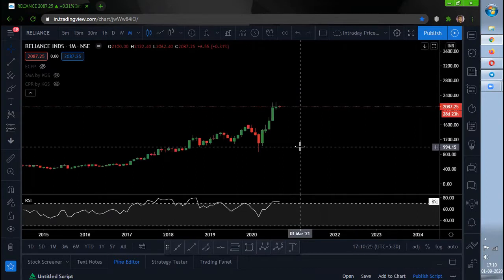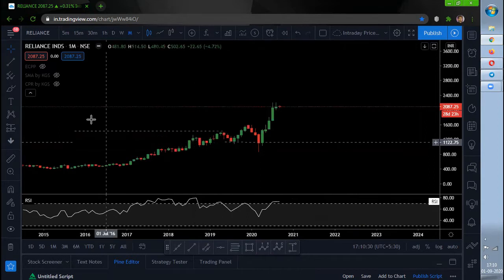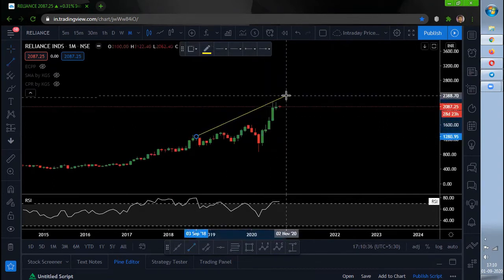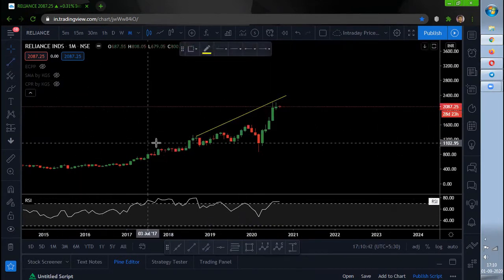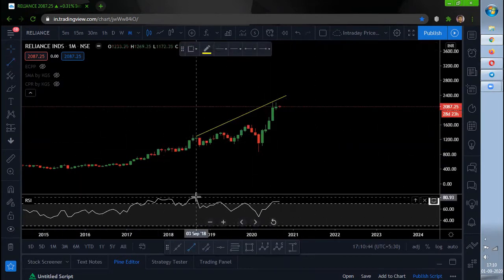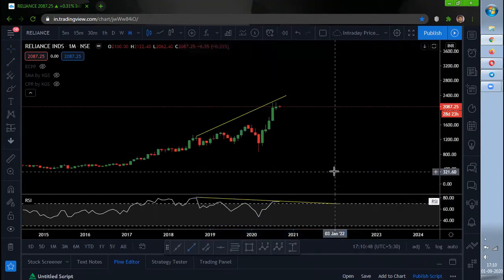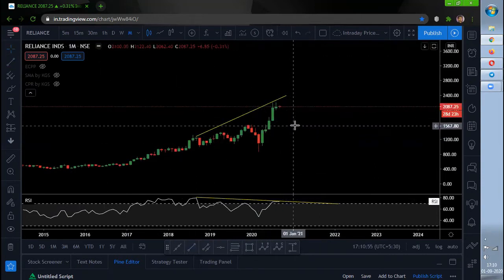So basically, what I could see in Reliance is some sort of bearish divergence, or negative divergence, over a monthly time frame. If you see over here, it is forming a higher high, whereas here it has formed a lower high. So it has formed a sort of negative or bearish divergence in the monthly chart, which can bring Reliance downside also. But let us see with respect to other price action and other terminology, so that we will be able to understand in depth.